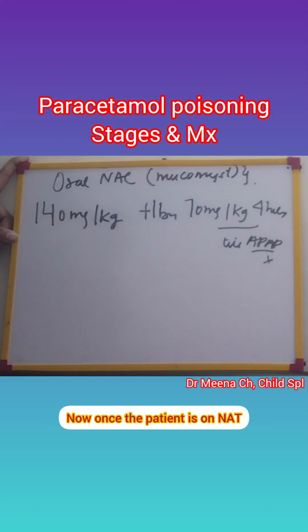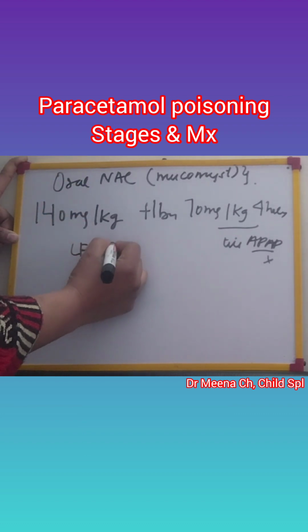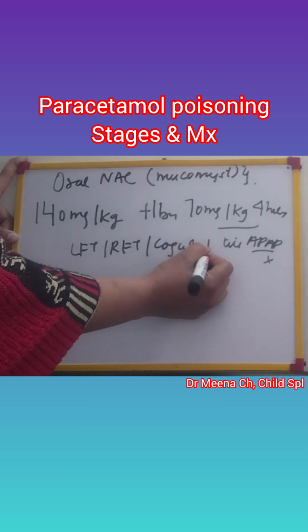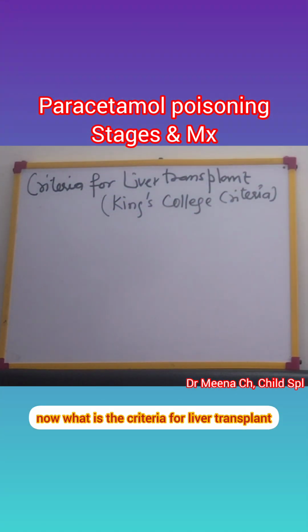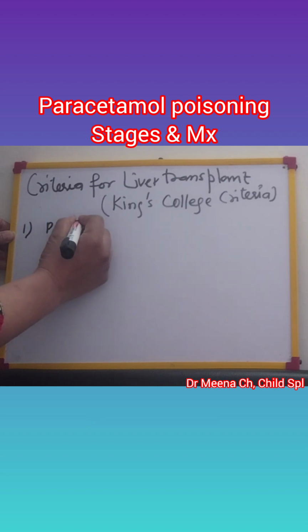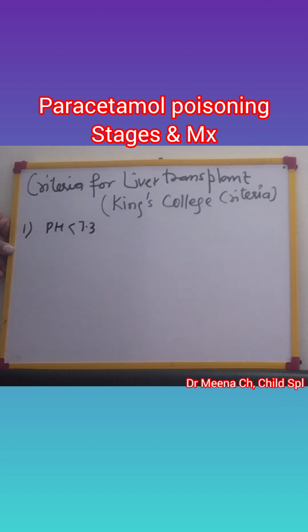Now once the patient is on NAC, you have to monitor LFT, RFT, and the coagulation profile on a daily basis, right? Now what is the criterion for liver transplant in paracetamol poisoning? You have to follow the King's College criteria, right? So there are 5 things that you need to consider. One is your acidosis. If pH is less than 7.3 despite adequate fluid resuscitation, right?